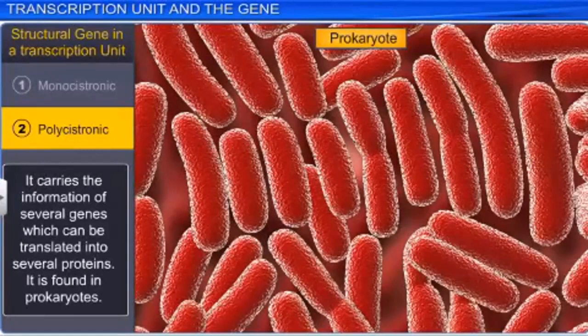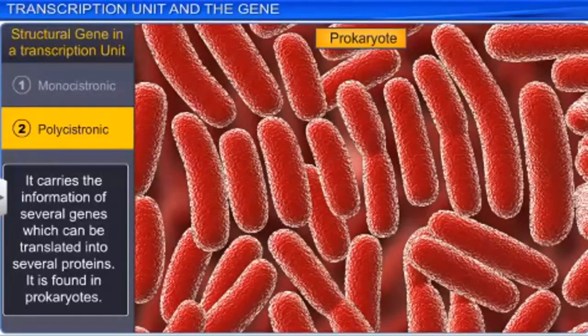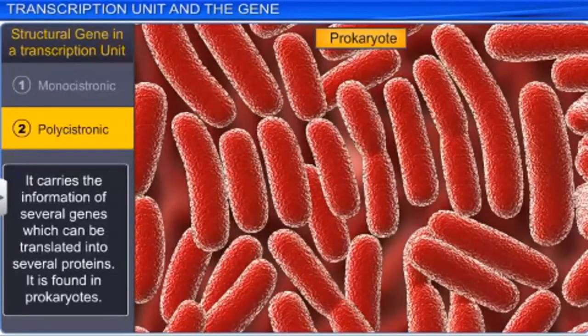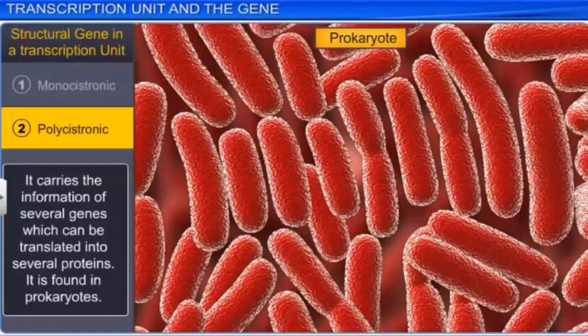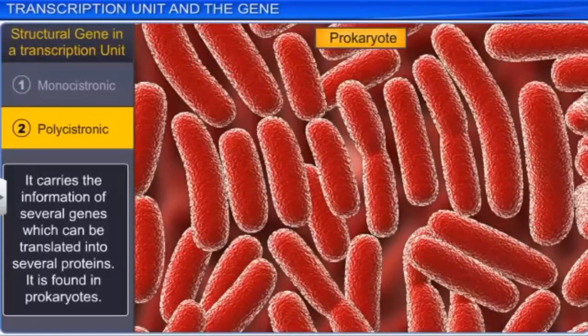While in prokaryotes, what happens is it has only one chromosome at the most. We call it two because one is a plasmid. Since they have only one chromosome in total, for all the types of proteins which they have to synthesize in their lifetime, the information is on the same DNA, but on different parts of that DNA. Such a part of the DNA is what we now call a structural gene.